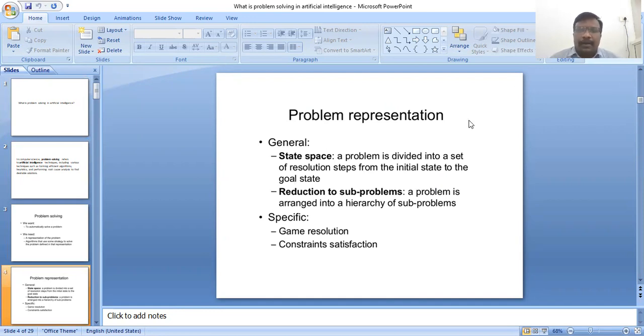And next, reduction to subproblems. How do we reduce to subproblems? A problem is arranged into a hierarchy of subproblems. Game resolution and constraint satisfaction are the main important examples here.